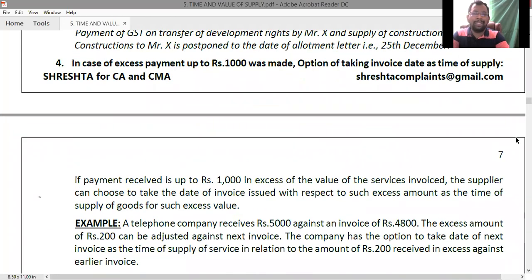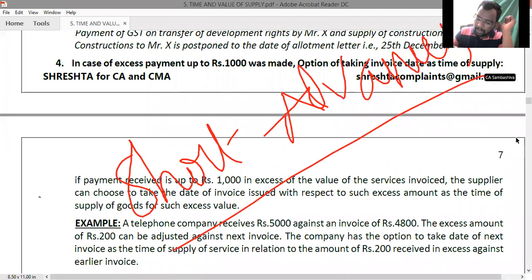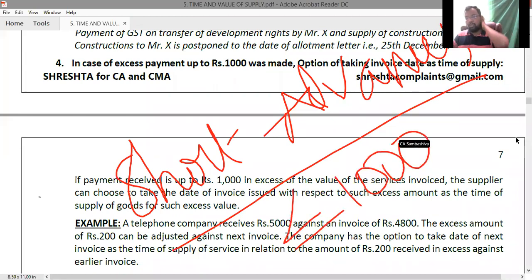Point number 4. In the case of excess payment up to rupees 1000 made, option of taking the invoice date as time of supply. This is what we call short advances. Advance amount up to 1000 rupees. Short advances. So now, what is the time of supply in the case of these advance payments? And here the advance amount shall not exceed 1000 rupees.